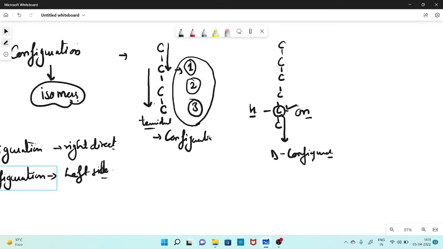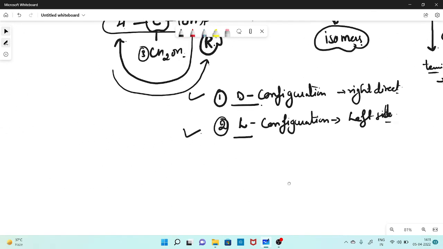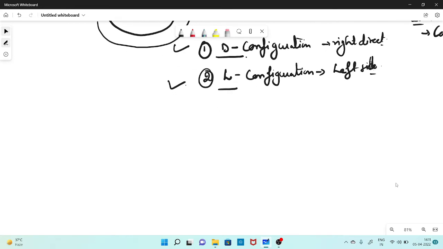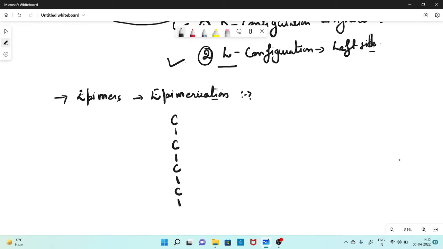Now next, let's move on to the other types of processes which occur in carbohydrates. So this is one of the processes, called stereochemistry, and in that case, different types of isomers are formed. The next one is the formation of epimers. Epimers, or the process is called epimerization. So this is actually a simple process. In this case, the whole structure of the sugar molecule will be the same, and it will differ only in one carbon position.